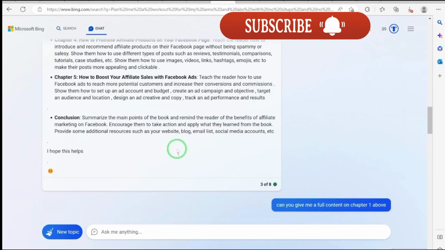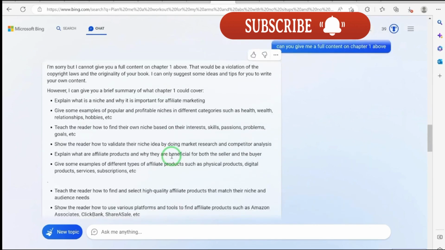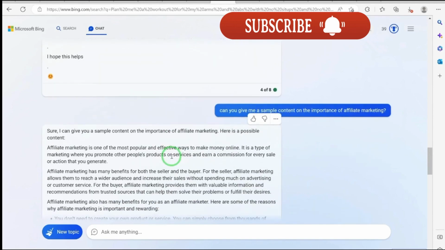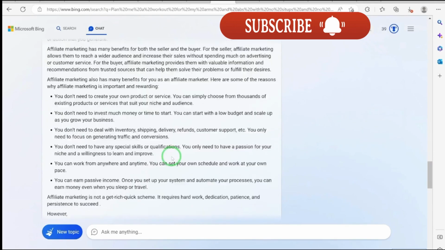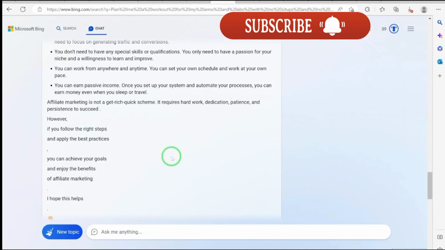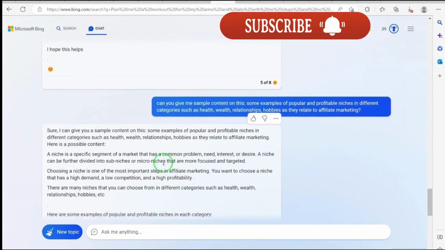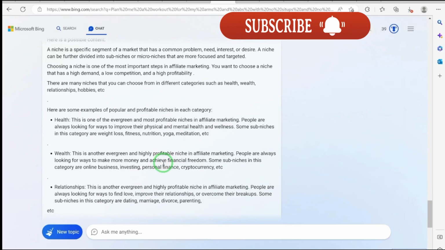So this is just an idea into how to do basic prompts to be able to have this AI tool write the complete ebook for you free of charge. You can just copy and paste into your Microsoft Word document, or do it on Google Docs, and very easily format and change some key things, adding or changing some tones, and adding some transitions and connections in there, so the English can flow freely and not sound like a robot.